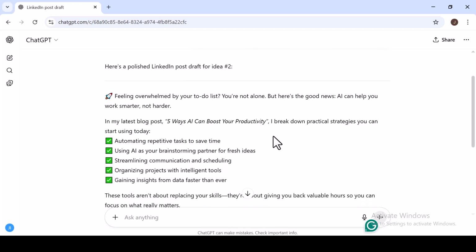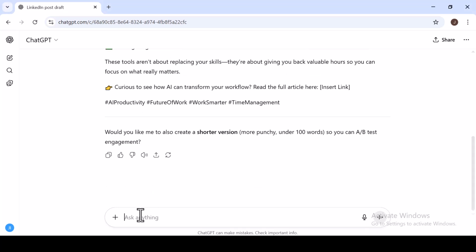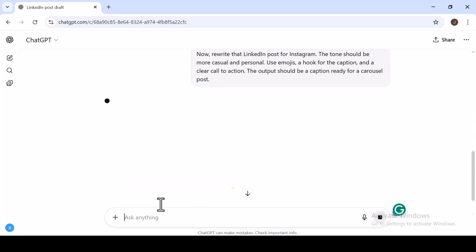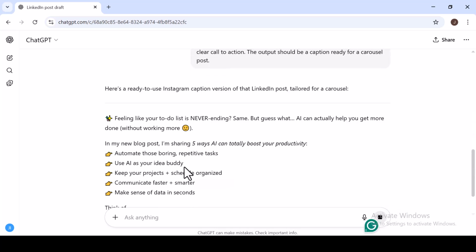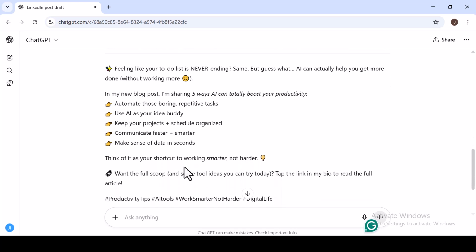This is where AI truly shines for a VA. We can now repurpose that same core message for a completely different audience. Watch as I ask it to rewrite the LinkedIn post for Instagram. My prompt will specify a more casual and personal tone, ask for emojis, and request a hook for the caption. This saves a huge amount of time, as you don't have to manually rewrite every post for every platform.